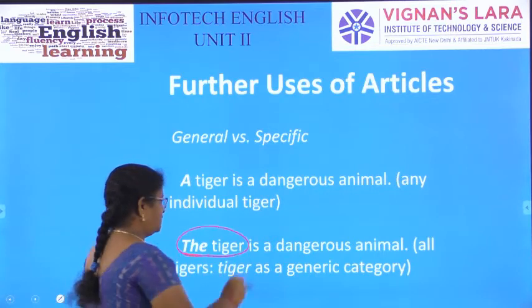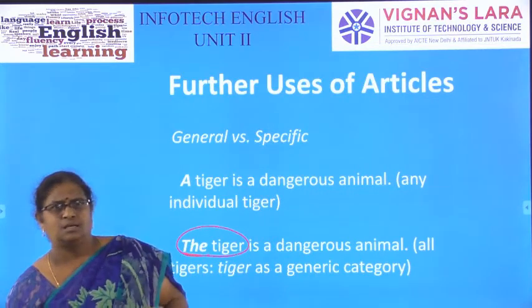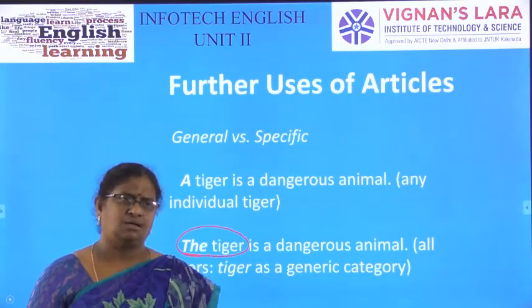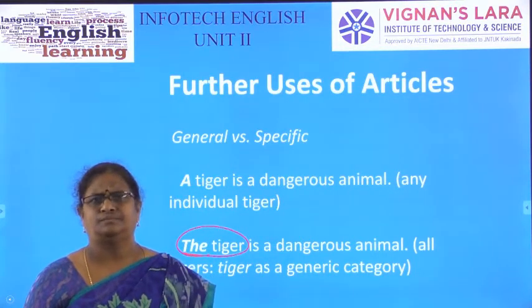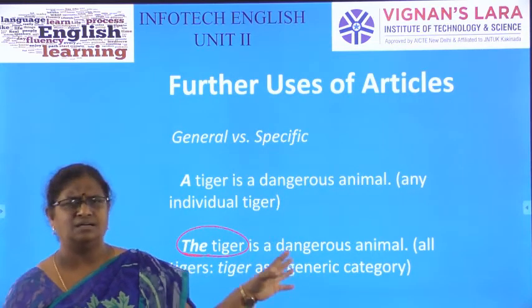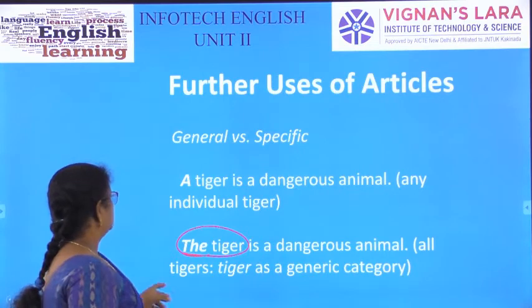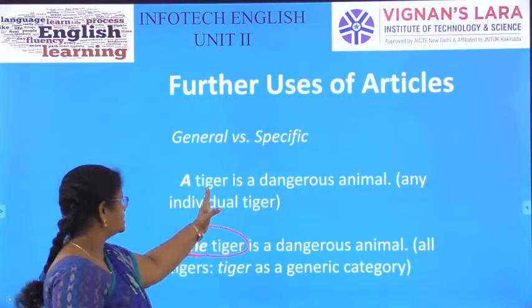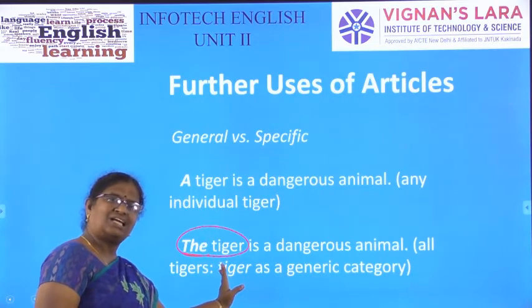We also say the police, the students meaning the student community, the Europeans, all the Europeans. The tiger means all the tiger kind are dangerous. A tiger is a dangerous animal means any individual tiger. Here it is singular, here it is about the entire class.